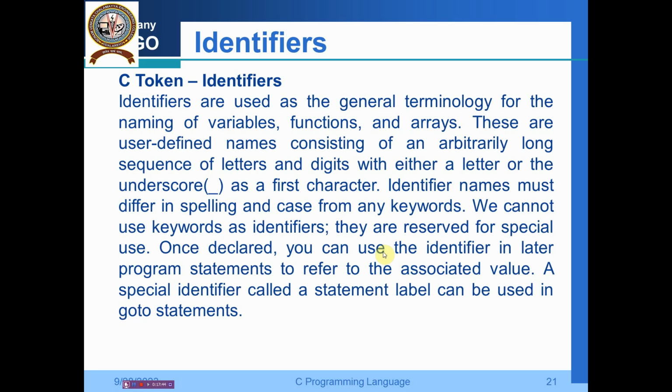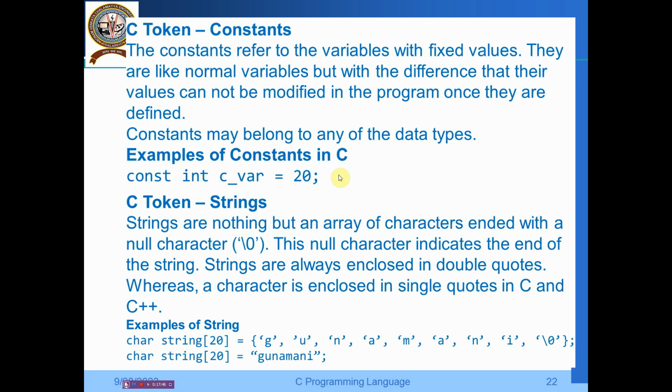Then we go for the next token, that is the constants. Constants refer to variables with fixed values. They are like normal variables, but with the difference that their values cannot be modified in the program once they are defined. So throughout the program it is the same. A constant may belong to any of the data types. For example, const int c_var = 20.